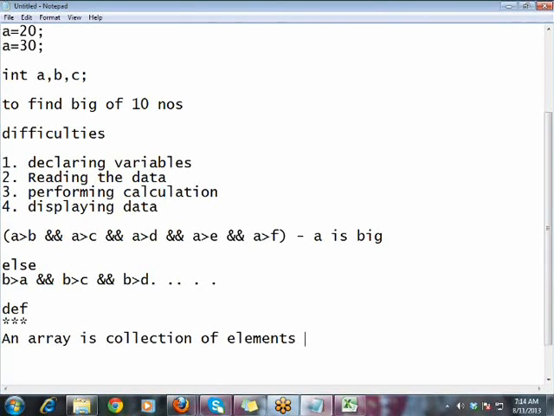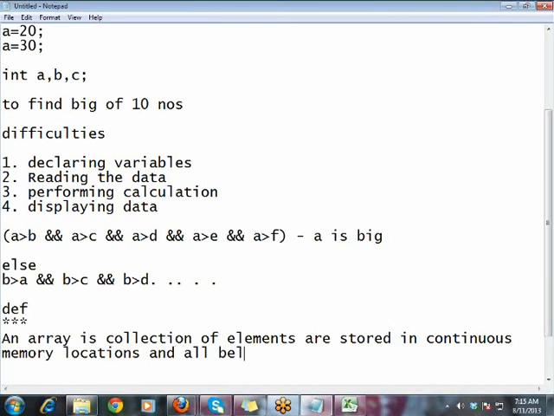An array is a collection of elements stored in continuous memory locations, and all belong to the same type.